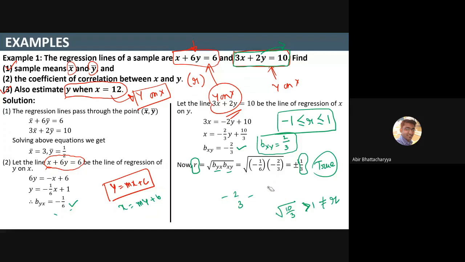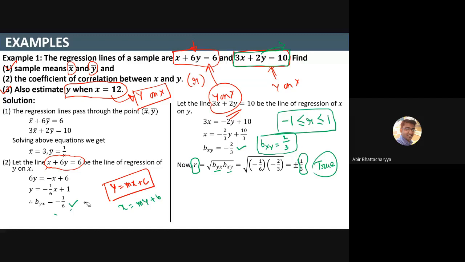Why correct? Because I will get the value of r equals plus or minus 1 by 3, which is less than 1, in between minus 1 to 1. That means the value of r always lies in between minus 1 and 1, it exists here. That means our assumption was correct. The first equation is y on x, second equation is x on y.